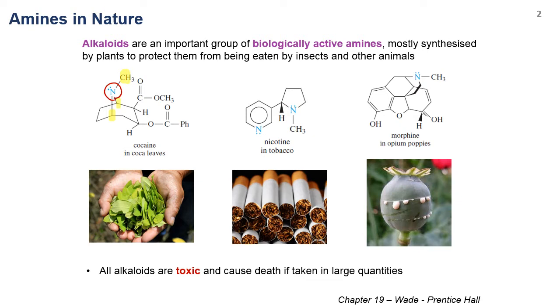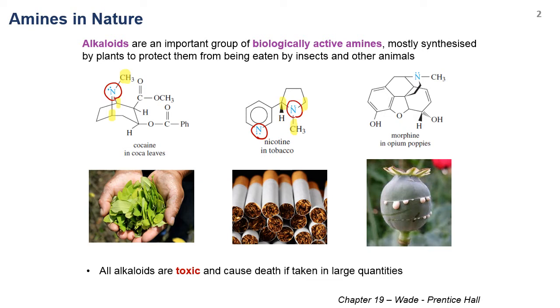Or nicotine has two nitrogen atoms. The first one is bonded to 3 alkyl groups, and the second one is a part of the aromatic system, pyridine. So this is another heteroaromatic amine.